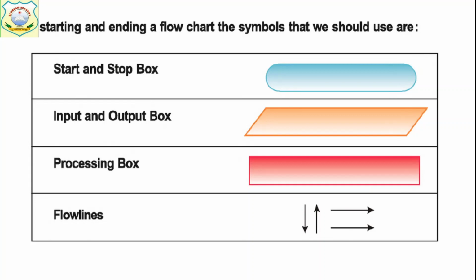Now what are the rules? The start and stop box should be used once only. The input output box is used for input and output processes. Any processing is done inside the rectangle box, and flow lines show the flow of the program.